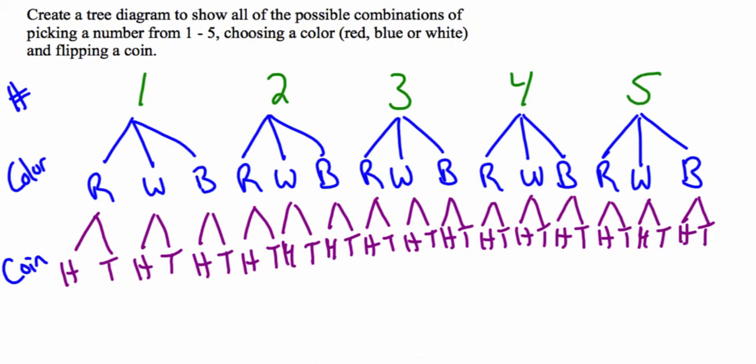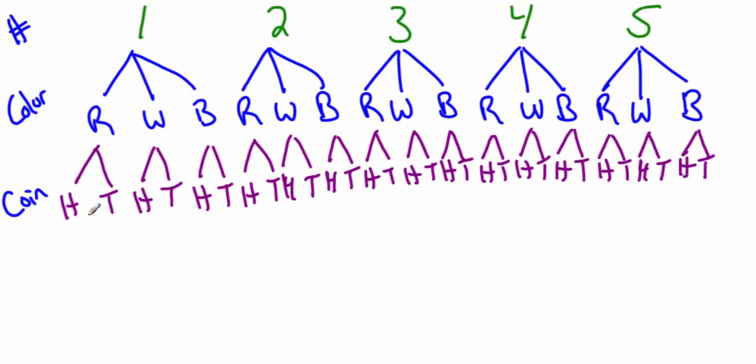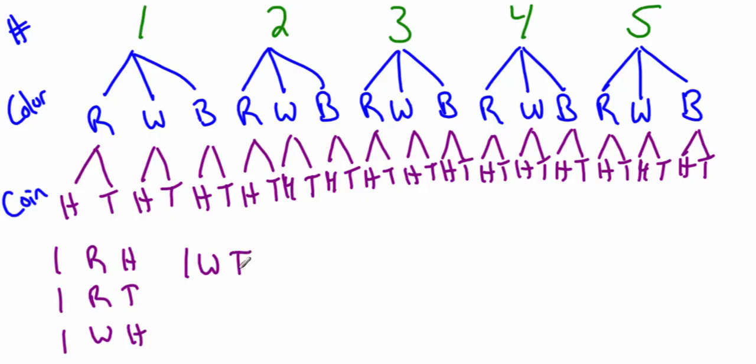But now you have to make your sample space. So I could get a 1 with a red and a heads, or a 1 with a red and a tail. I could get a 1 with a white and a heads, a 1 with a white and a tails, a 1 with a blue and a heads, a 1 with a blue and a tails. Okay? Then I can do the same thing.